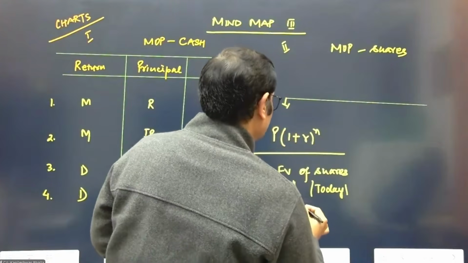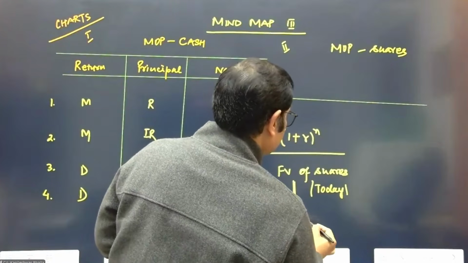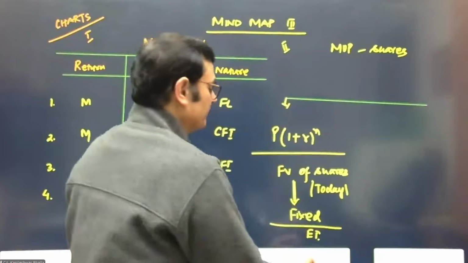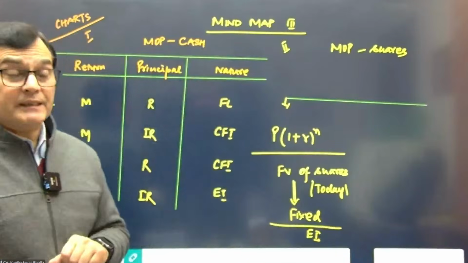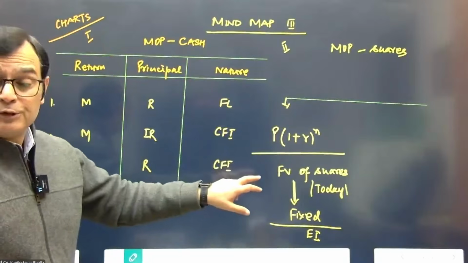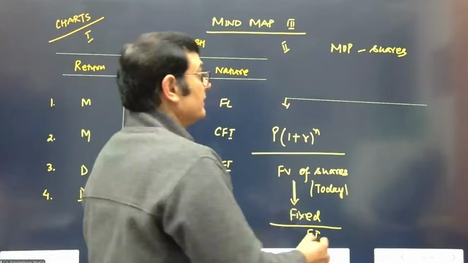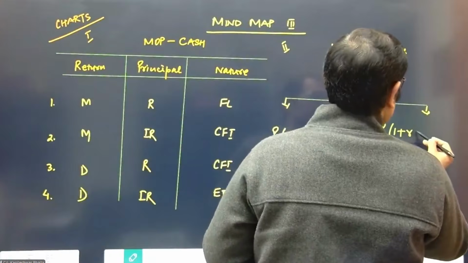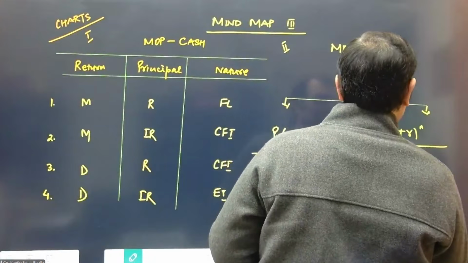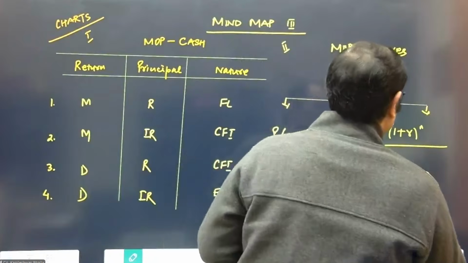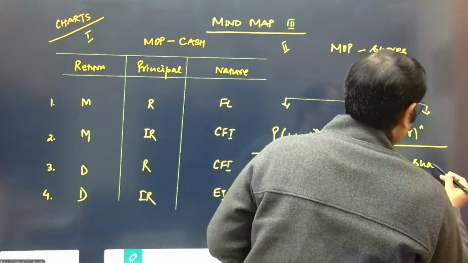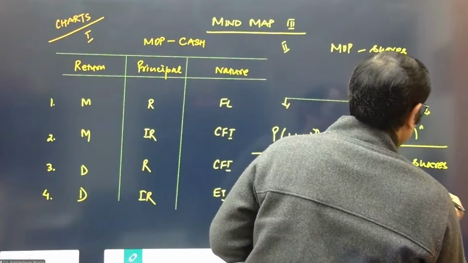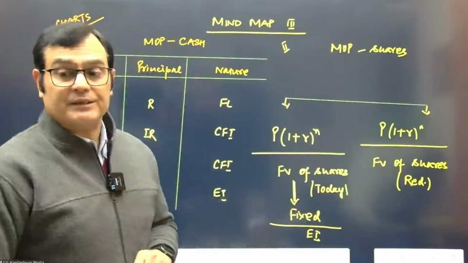So this means that we are pre-deciding the shares. It is fixed in number, and therefore it becomes an equity instrument, because you're taking a predetermined number in this particular case. The other one is that you consider the principal compounded with the rate of interest for n number of years, and we take the fair value of shares at the time of redemption, that means at a later date.